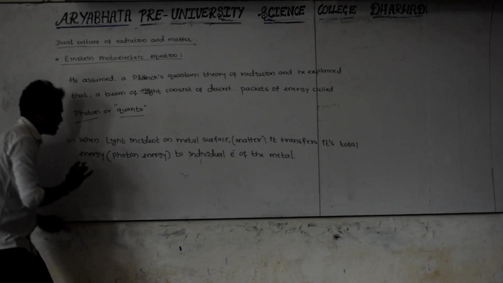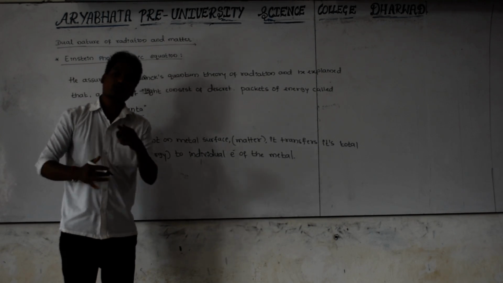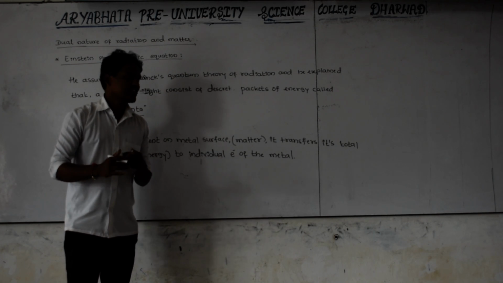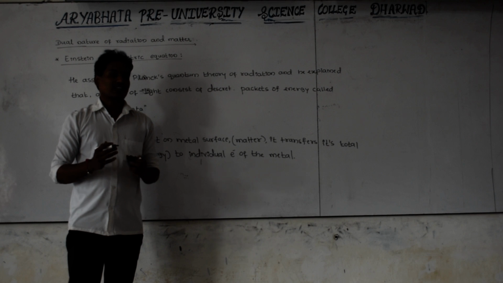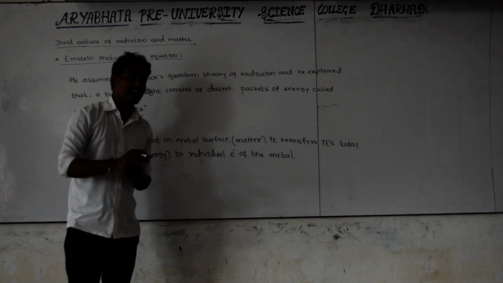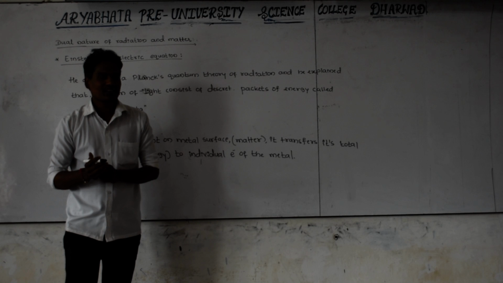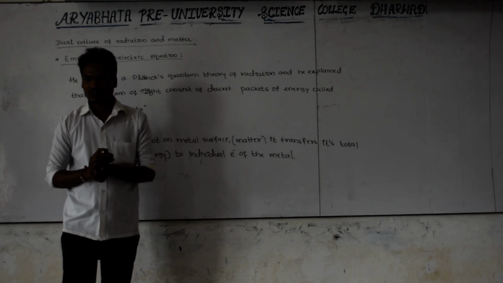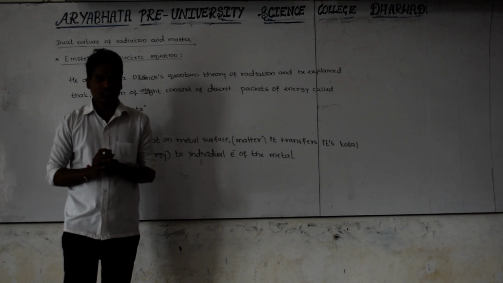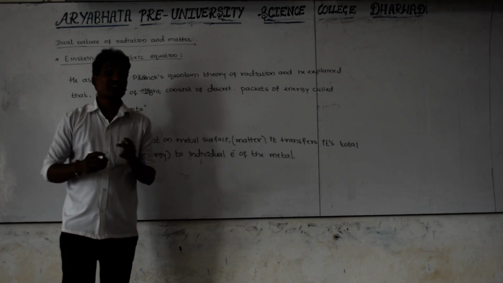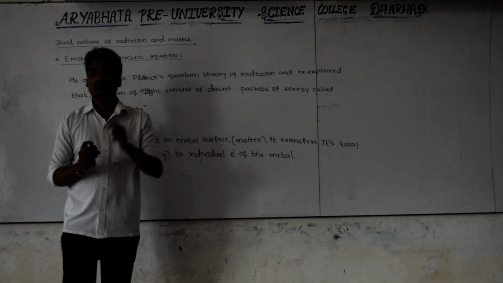Here, the energy given by the photon to the individual electron of the metal, that energy received by the electron, is utilized in two parts. The energy given by the photon to the electron is utilized by the electron in two manners.